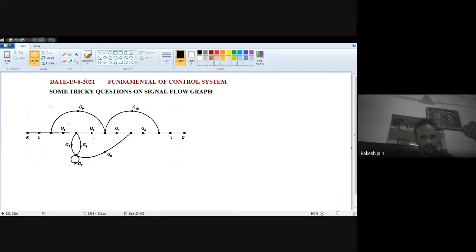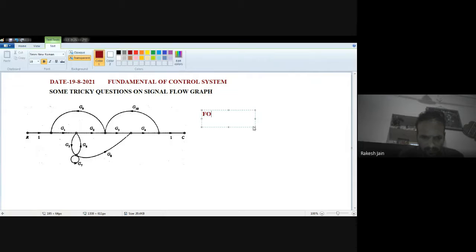If my question is how many forward paths, let's see this with this brown color. The first forward path is G1, then G2, then G3, and then G4, and then 1. This is the first forward path. The second forward path is G1, then G5, then G8, then G4. So there are a total of two forward paths. For objective kinds of questions asking how many forward paths, the answer is 2.